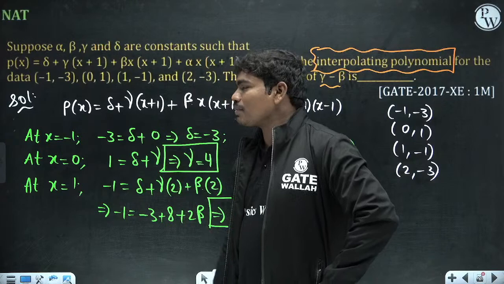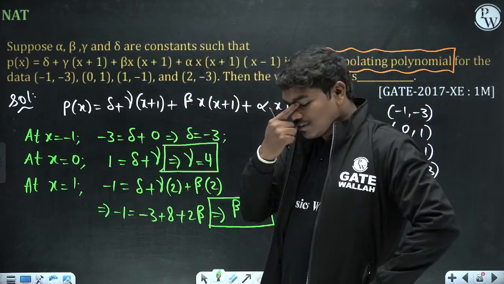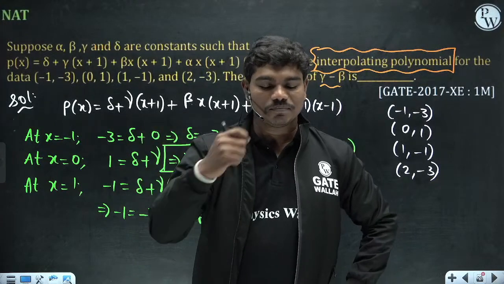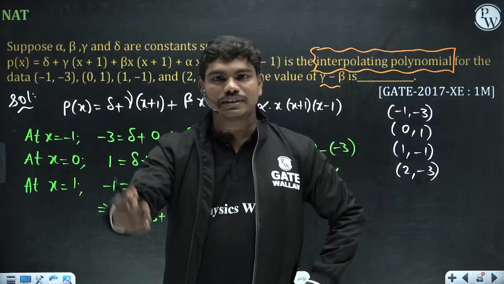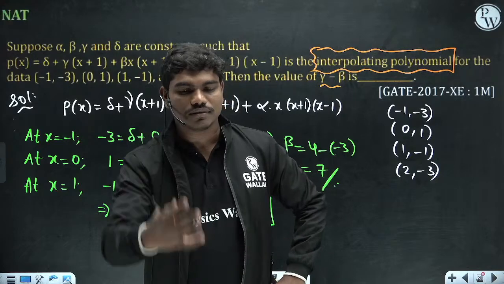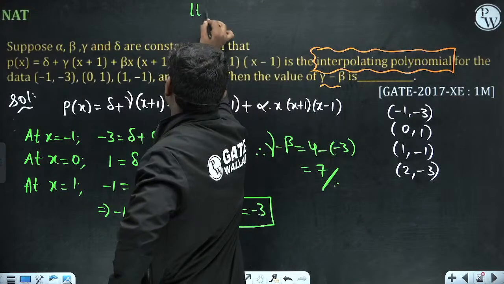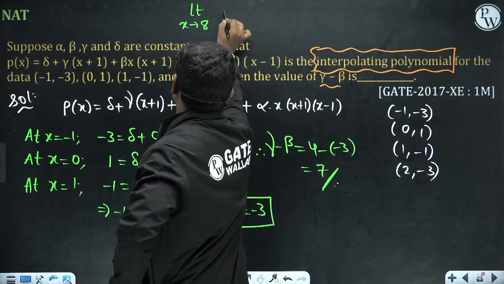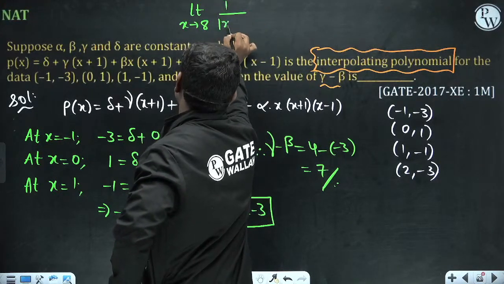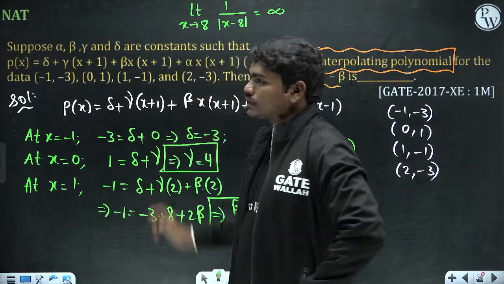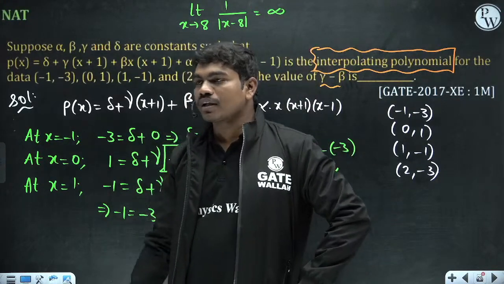So at that time I was teaching part time, so I had to teach the concept of limits to some 11th class kids in one of the batches. 11th class is basically the JEE Mains first starting phase. So I taught them a question: limit x tends to 0 of 1 by mod x, and obviously the answer is infinity. Correct? Because when you put x is equal to 0, you will get infinity.